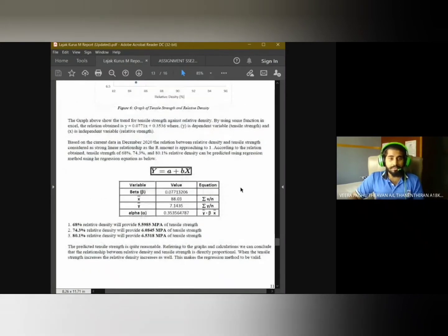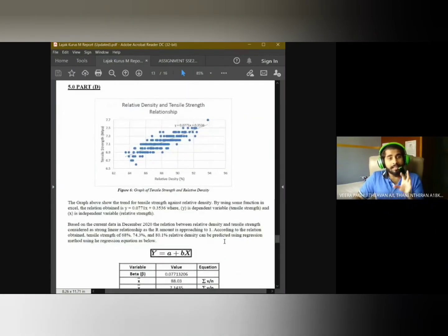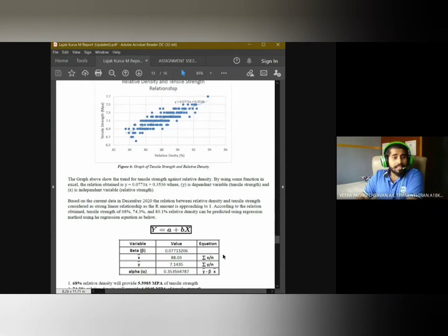So what we have done is, we have come up with a statistical graph where you can see the relative density versus the tensile strength. The tensile strength is on the y-axis and the relative density is on the x-axis. Based on the graph above, which shows the trend for the tensile strength against the relative density, by using some functions in Excel, the relationship obtained is y equals 0.0771x plus 0.3536.